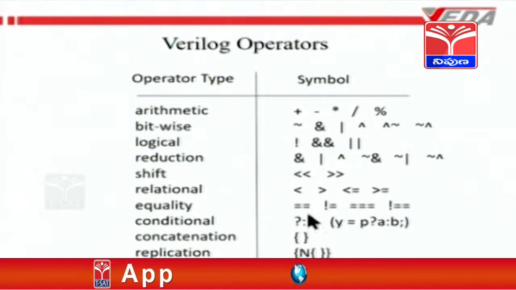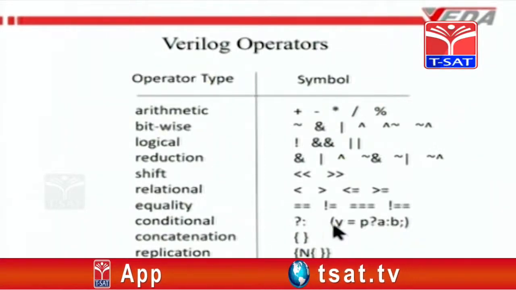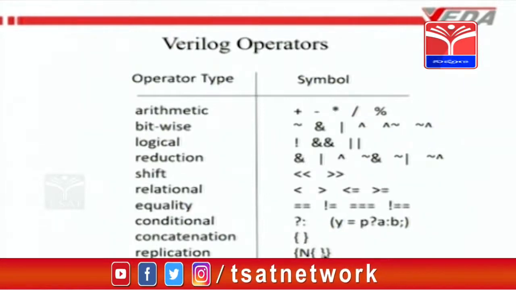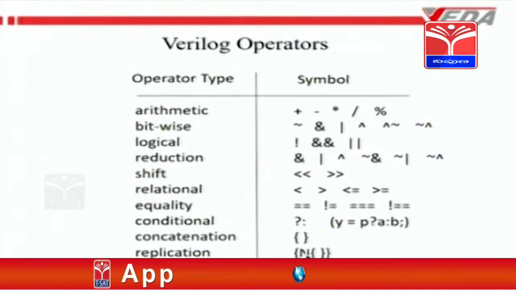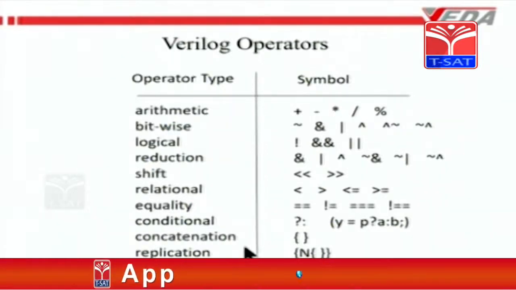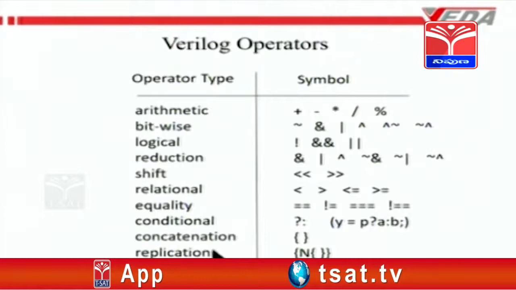Then conditional operator, you have this. For example, this is like this. This is called a ternary operator, also in the C language it is there. This operator with the curly braces is for concatenation, and this operator is for replication. Replication means if you want to take a bit pattern like two bits 0 1, and if you want to assign it 4 times, like 0 1 0 1 0 1 0 1, then you write 4 over here, you write the 0 1 bits over here, and once you assign this to a particular quantity, that quantity will get the value of 0 1 0 1 0 1 0 1. 4 times 0 1 is an 8-bit quantity.